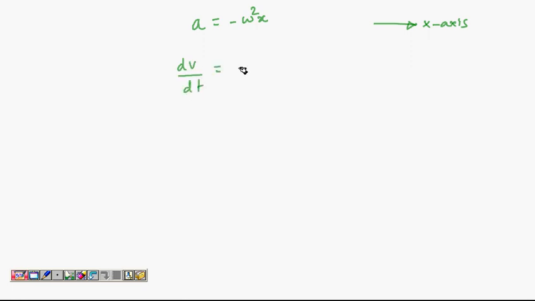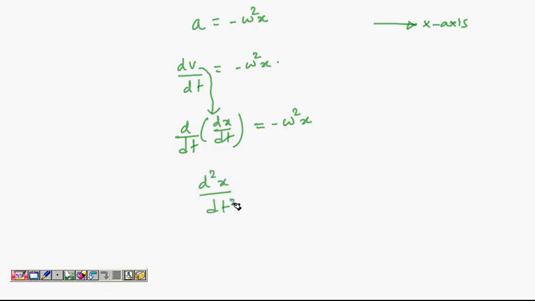dv by dt is minus omega square x, and v is nothing but rate of change of position. So v is again dx by dt. I am replacing v with dx by dt. This is minus omega square x. So this is a second derivative of x with respect to time.